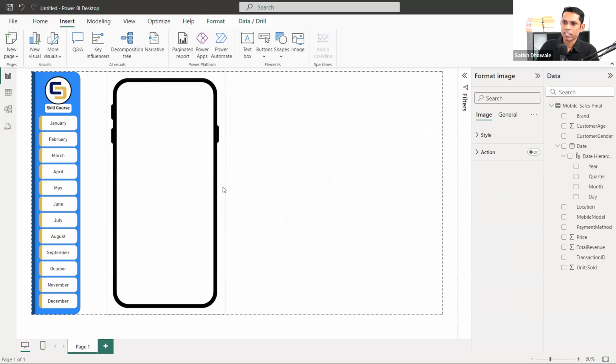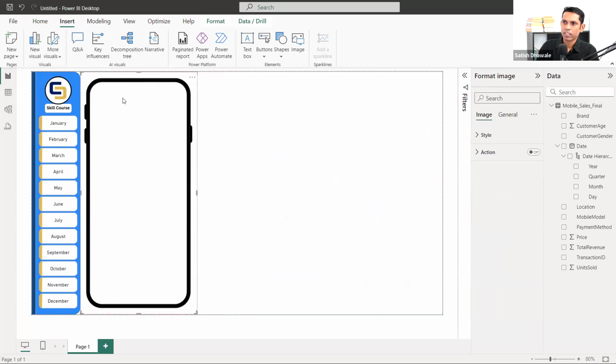And increase the size of this icon. You can put it like this. You can increase further. I think it will increase that much only. Let's increase horizontally. Yes, this is the final size of this particular icon. Okay. So you can keep it like this.